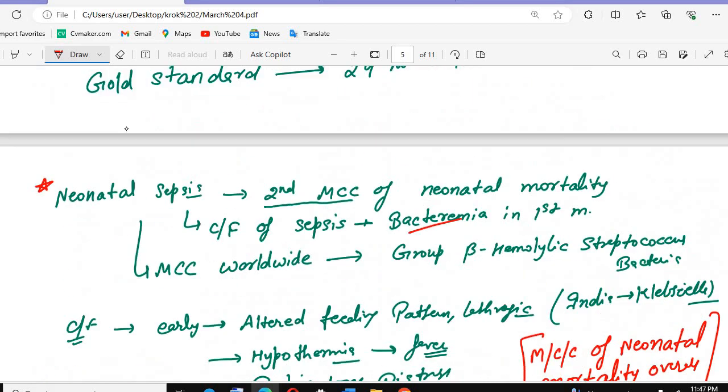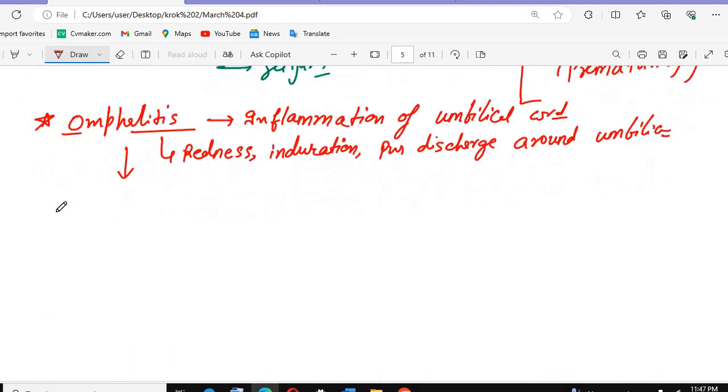But neonatal sepsis is a systemic infection. It can complicate to sepsis, and sepsis is a systemic infection.